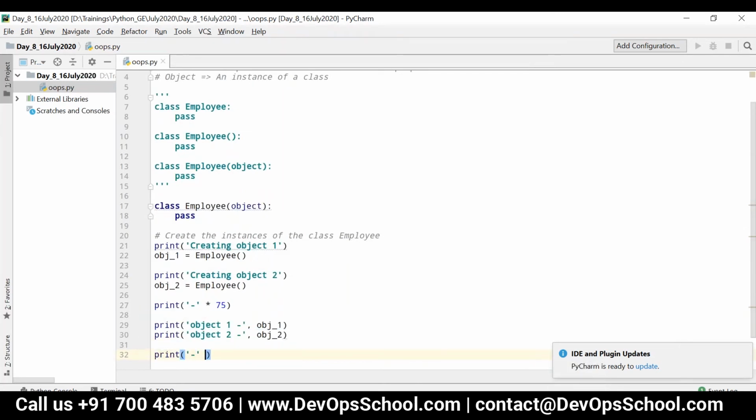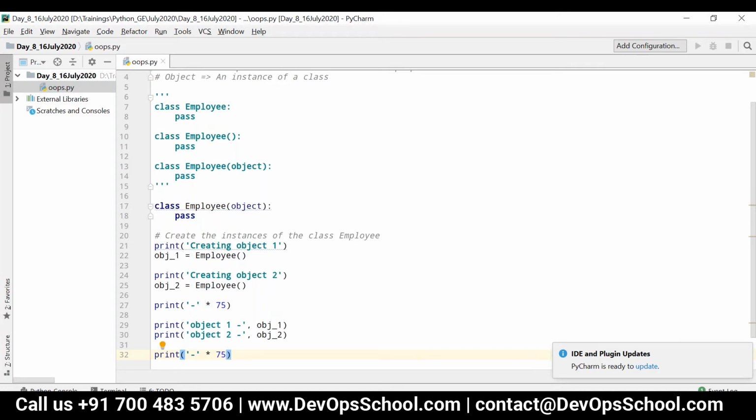All right. So whatever we have done so far, we have just created the empty class, which doesn't contain any properties and methods, and we have created two different instances, obj_1 and obj_2, which belong to the class Employee, and then we have just displayed those objects.